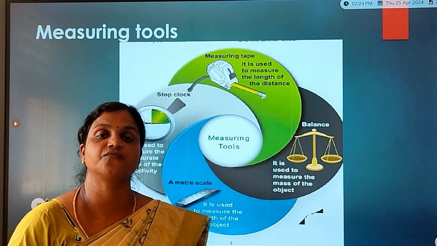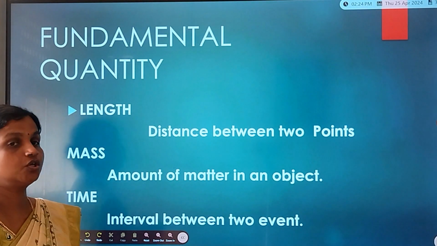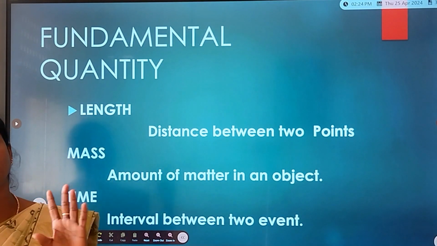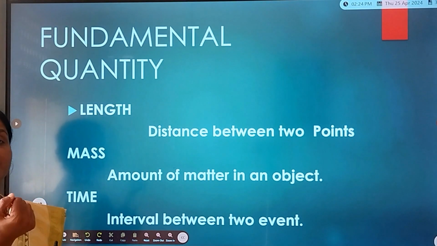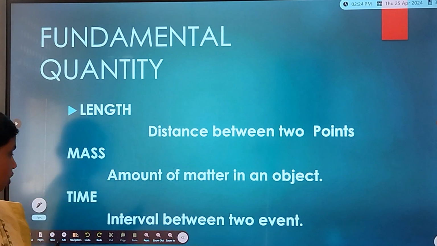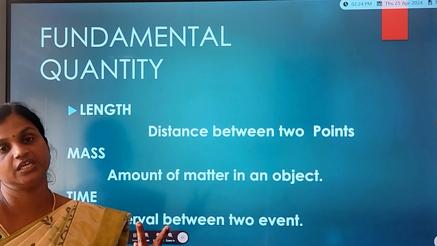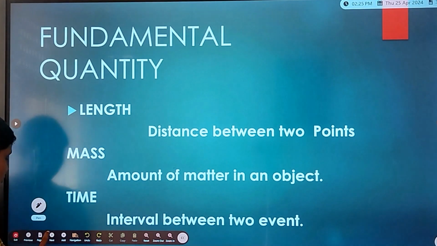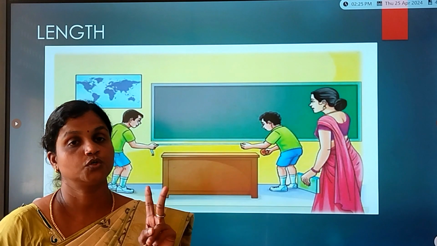First we can start with length. Children, what is called length? Length is the distance between 2 points. In the same way, what is mass? Mass is the amount of matter in an object. What about time? Time is the interval between two events. So first we can go through length. So what I said, length is the distance between 2 points.